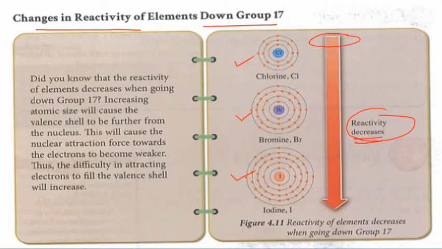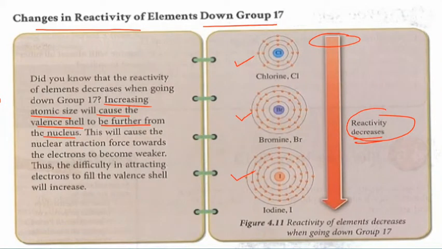Because going down group 17, the atomic size will increase. The increasing of the atomic size will cause the valence shell to be further from the nucleus.